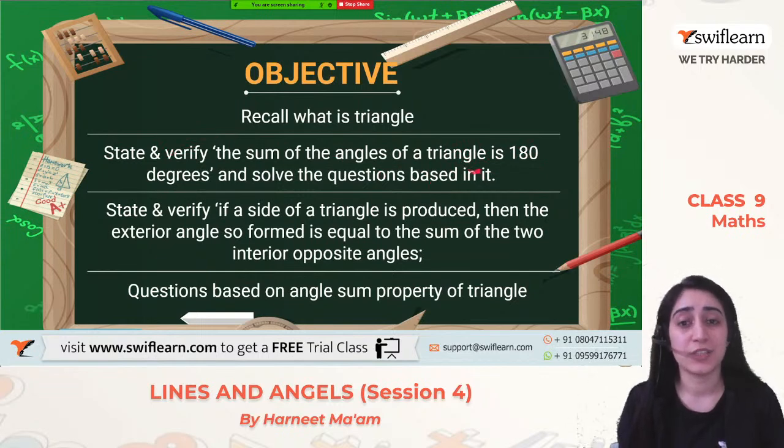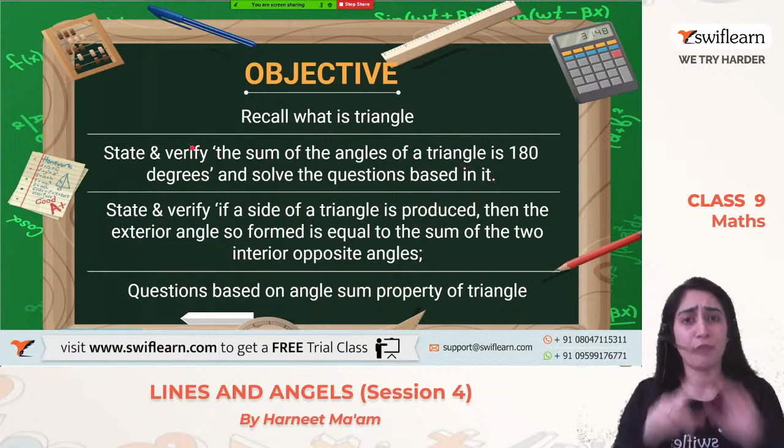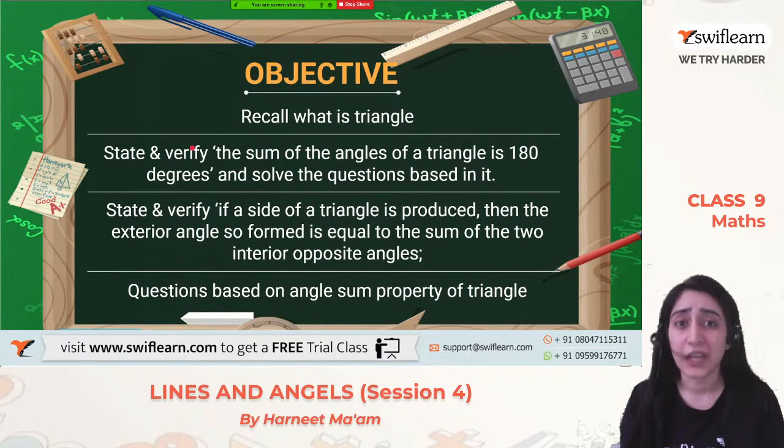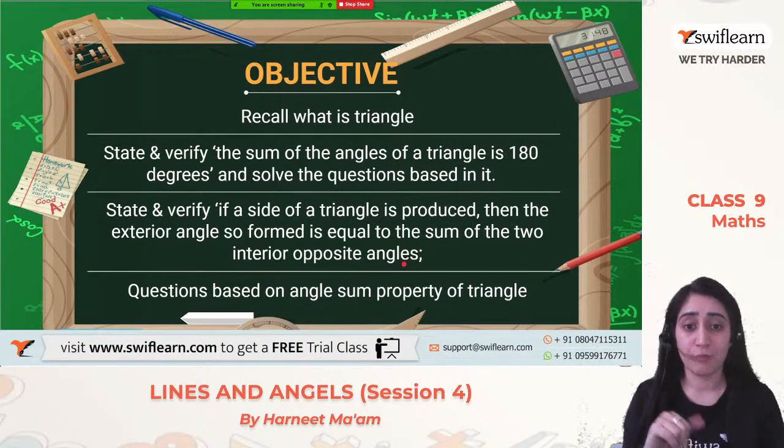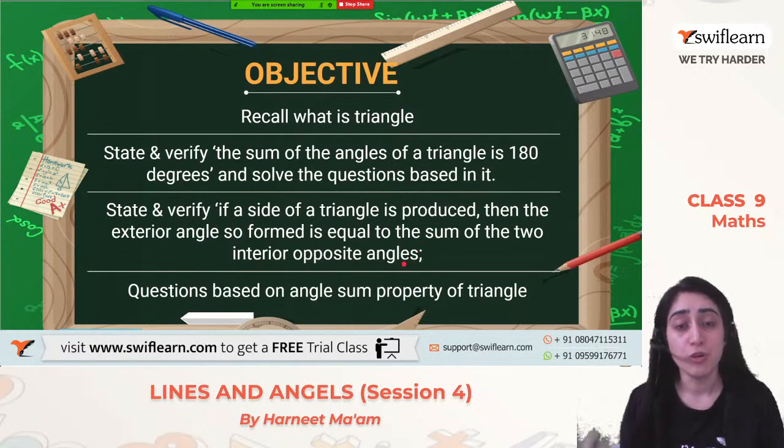Solve the questions based on it. So we will state, classify and verify that the sum of all the angles of a triangle is 180 degrees, and we will do the questions based on this theorem. Then we will also state and verify that if a side of a triangle is produced, then the external angle so formed is equal to the sum of the two internal opposite angles.